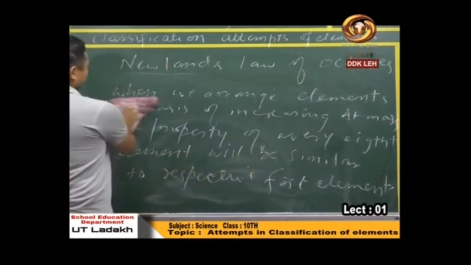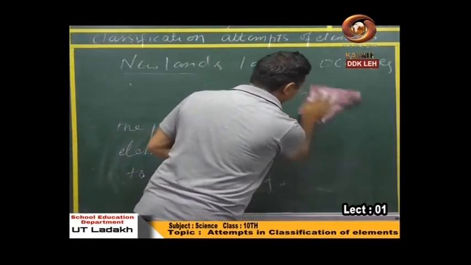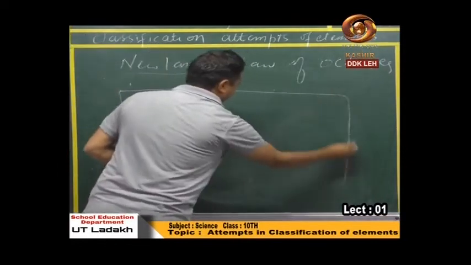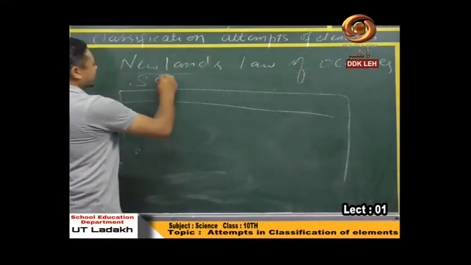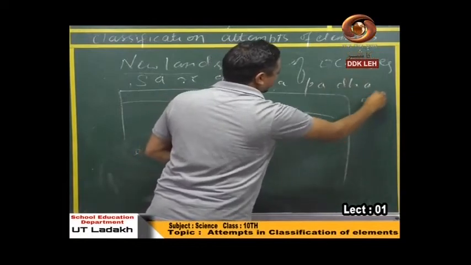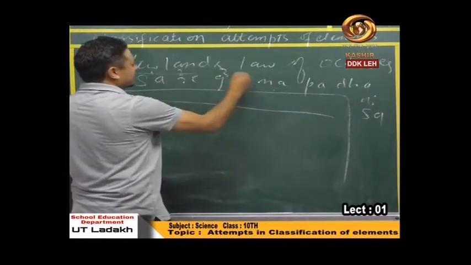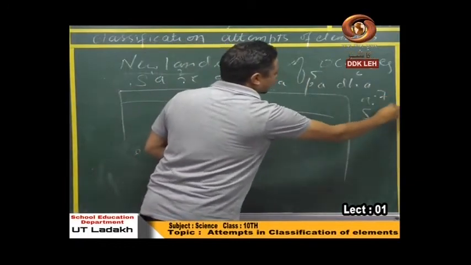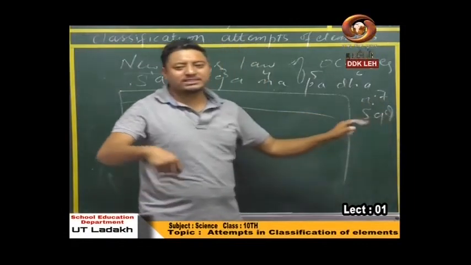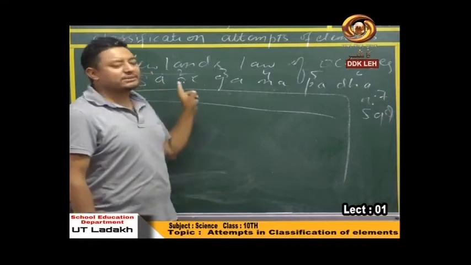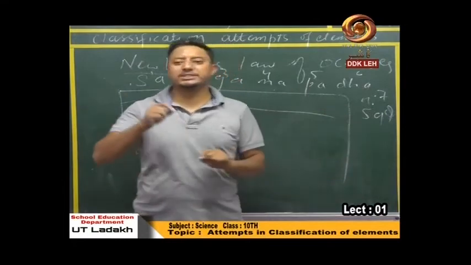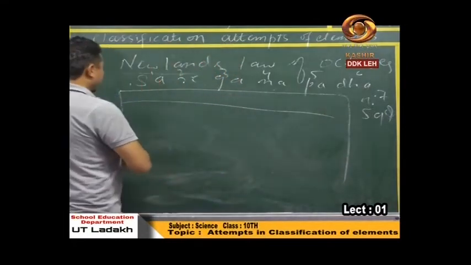I am going to make the table once again to make you understand this statement. He explained it this way. First of all, sa re ga ma pa dha ni sa. See, 1, 2, 3, 4, 5, 6, 7, 8. The first one was sa, and the eighth one was again sa. That means whatever properties are on the first number would resemble the eighth one.